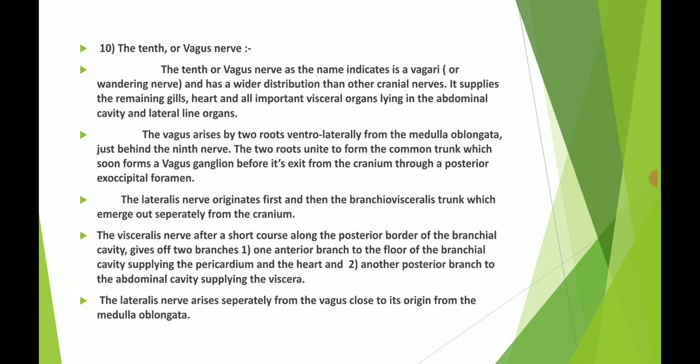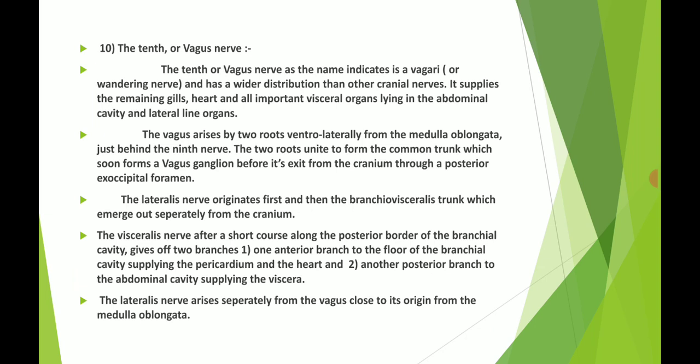The vagus arises by two roots ventrolaterally from the medulla oblongata, just behind the ninth nerve. After the ninth nerve, the 10th nerve is present, that is the vagus nerve. The two roots unite to form a common trunk, which soon forms a vagus ganglion before it exits from the cranium through a posterior exo-occipital foramen.